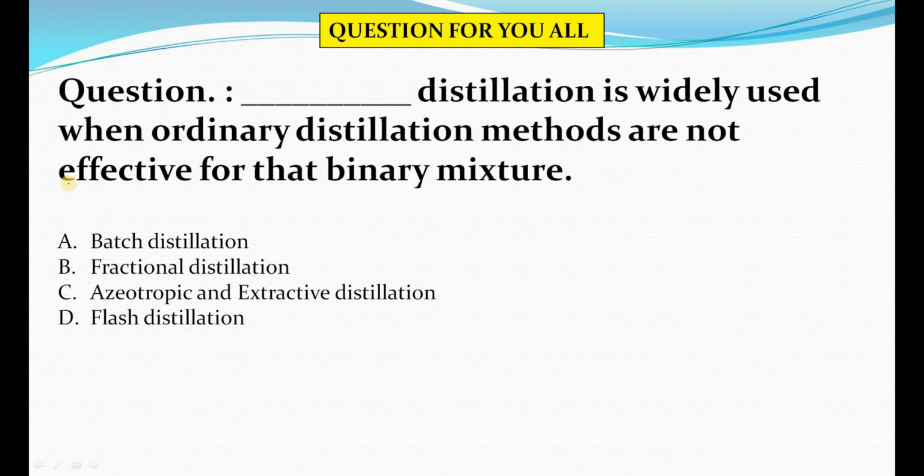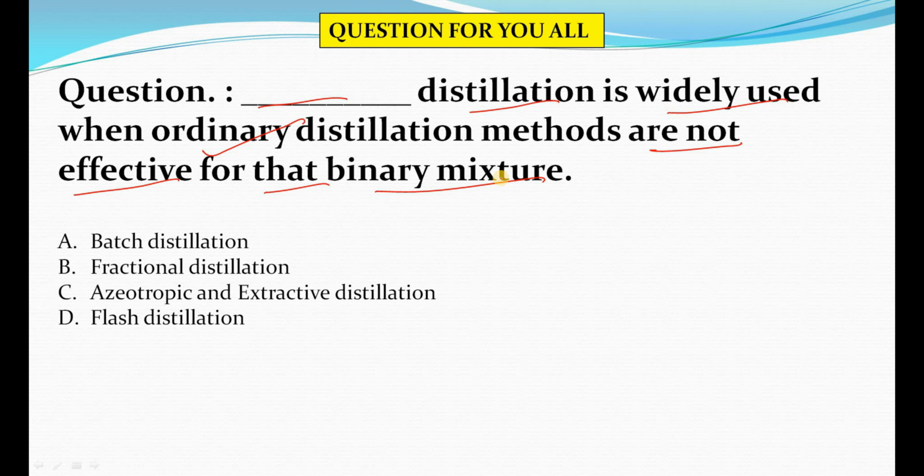Now, before proceeding to our third question, here is a question for you all, and it is very simple. The question says: dash distillation is widely used when ordinary distillation methods are not effective for a binary mixture. Suppose we have a binary mixture for which we cannot perform ordinary distillation, then which distillation are we going to use?